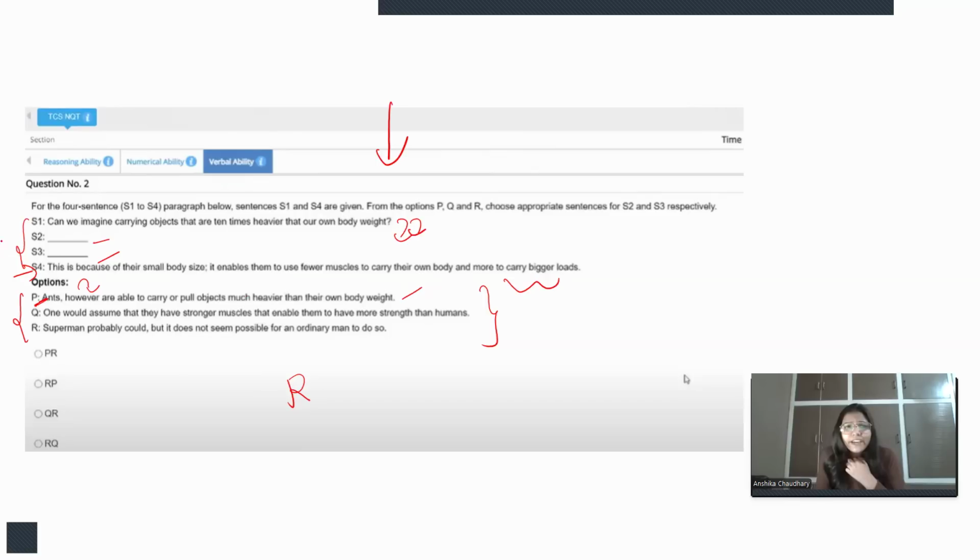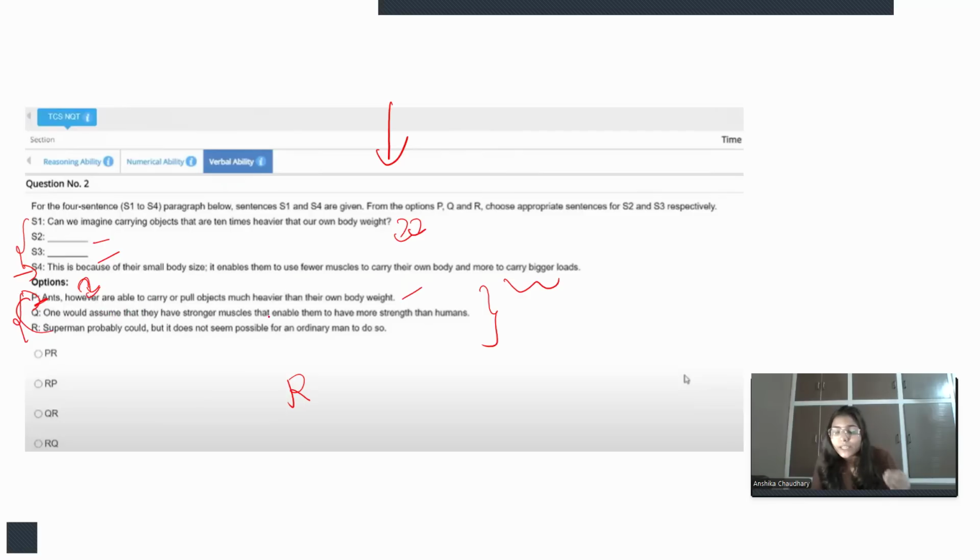Then here for S3, what should be the next? We were talking about a possible set of entities. If we give examples after that, Superman probably could, but it does not seem possible for an ordinary man to do so. Ants, however, so now we are contradicting the statements, right?